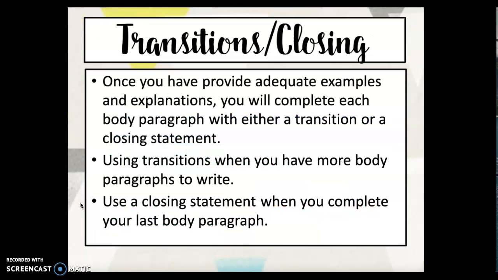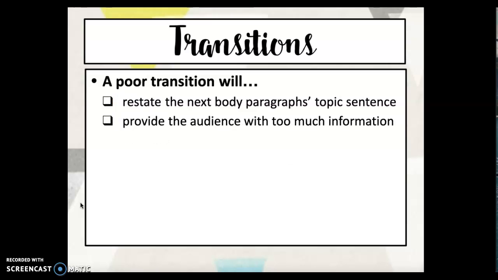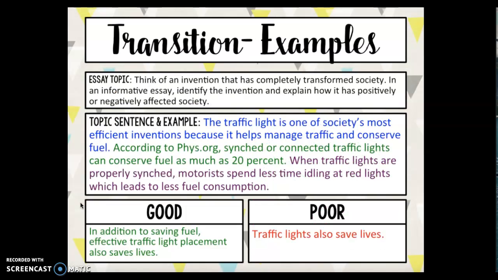And finally, we have our transition and closing. Once you have provided adequate examples and explanations, you will complete each body paragraph with either a transition or a concluding statement. Use transitions when you have more body paragraphs to write, and then use closing statements when you complete your last body paragraph. A good transition will logically link one topic to another, inform the reader that you have additional points, and lead into the next body paragraph. A poor transition will restate the next body paragraph's topic sentence and provide the audience with too much information. And here we can see a good example. In addition to saving fuel, effective traffic light placement also saves lives.